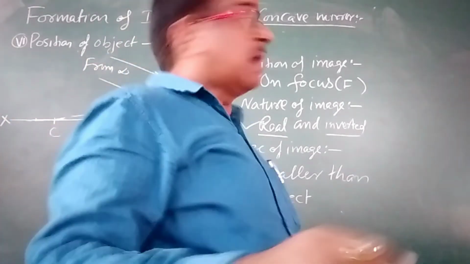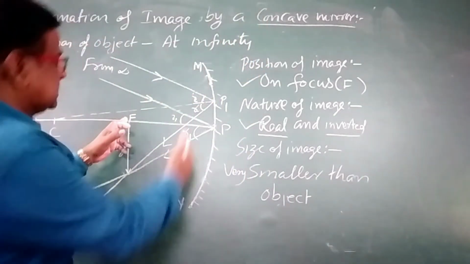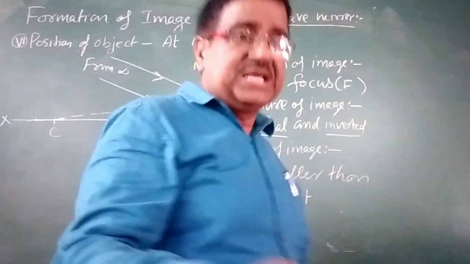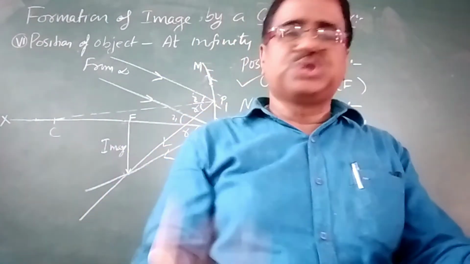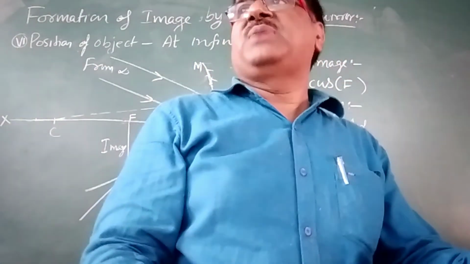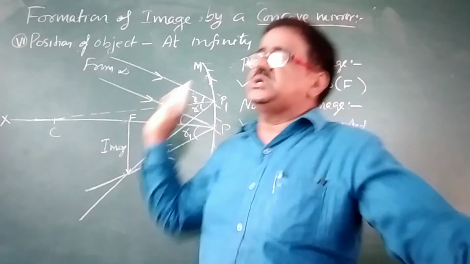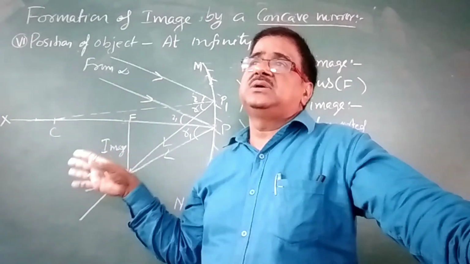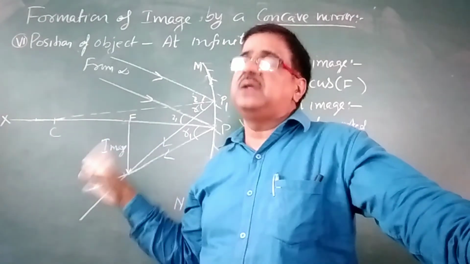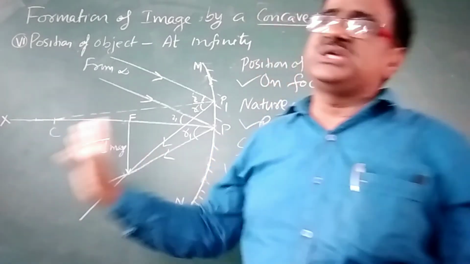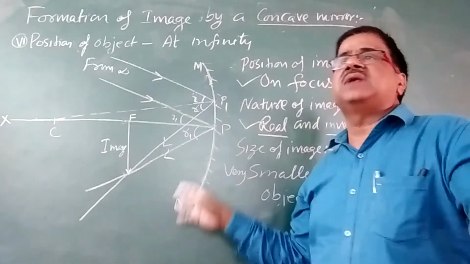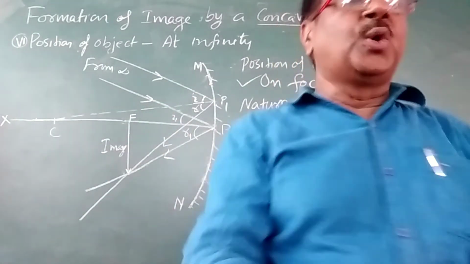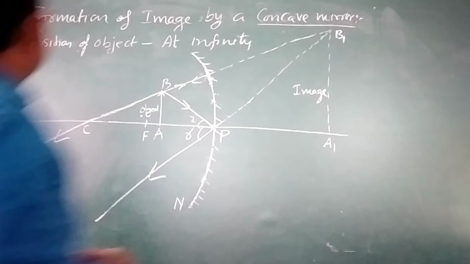And now come to the next situation. If the object is placed between pole and focus, what will happen? क्या ये रियल रहता है या वर्चुअल बनता है? इमेज का नेचर सेम रहता है कि नहीं? क्योंकि अभी तक जितने भी सिचुएशन हम लोगों ने देखा, in all situations the image was real and inverted. Size was changing, position was changing, but nature was not changing. Now let us see when the object is placed between pole and focus. So this is the last situation.